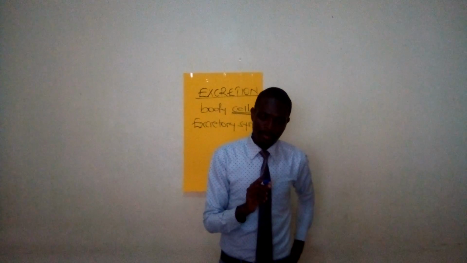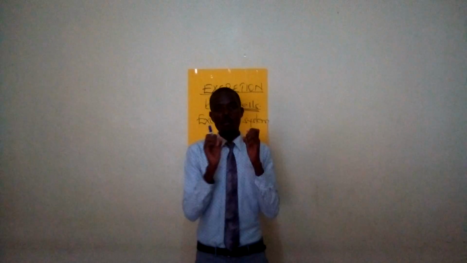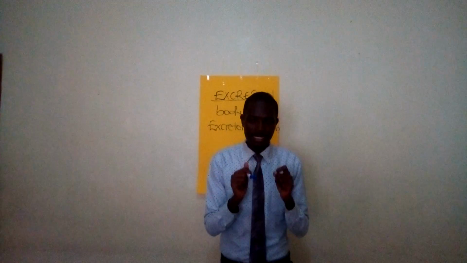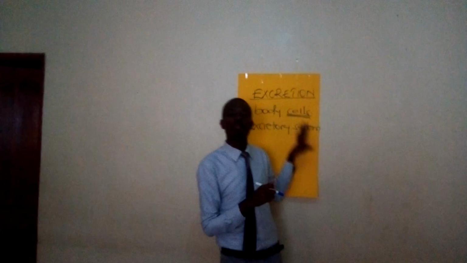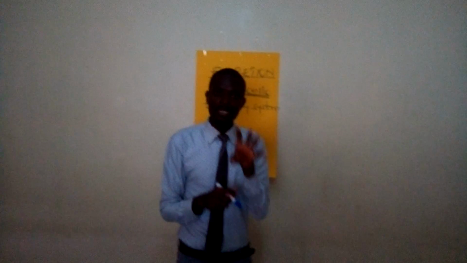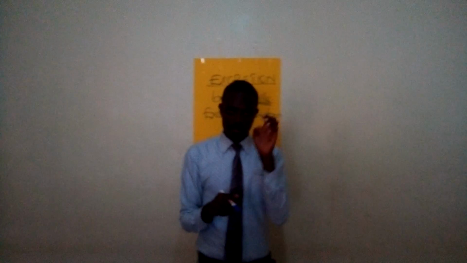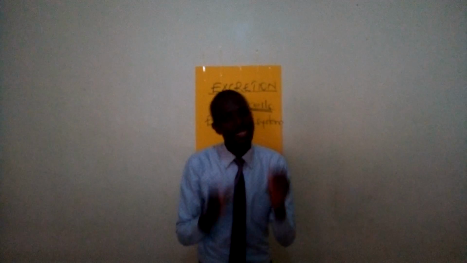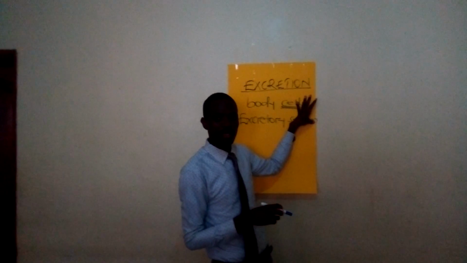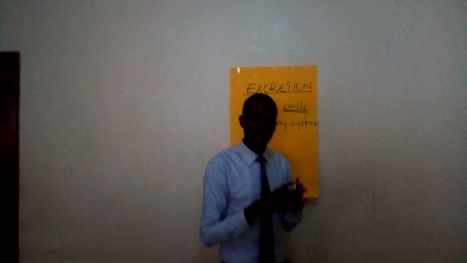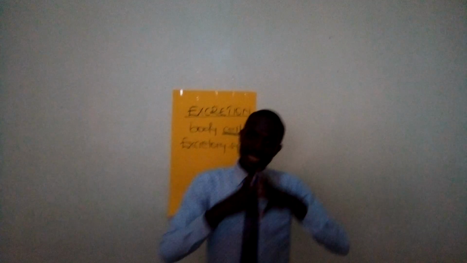The excretory system is a group of organs in the body that are responsible for removing waste products from the body. That is what we call the excretory system.